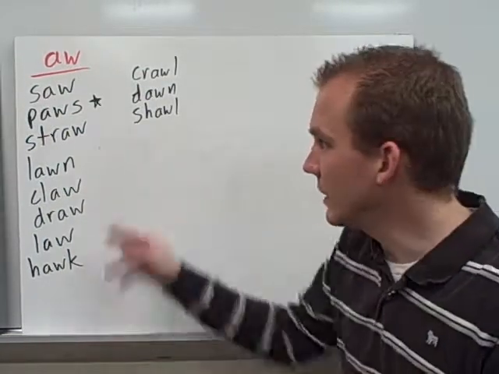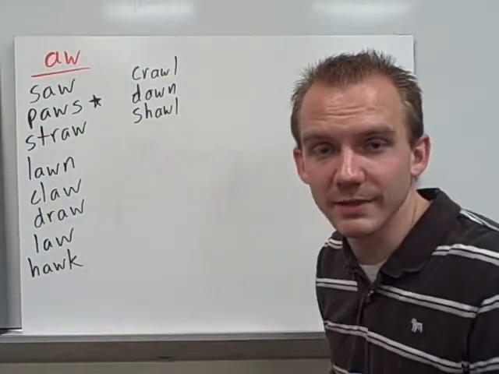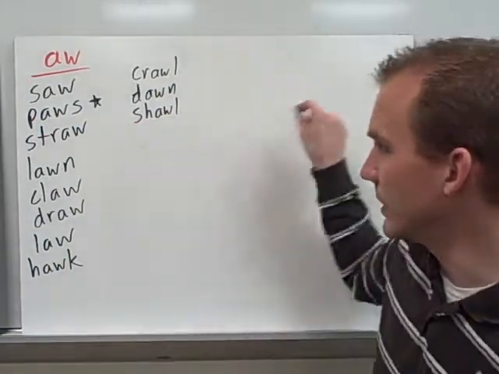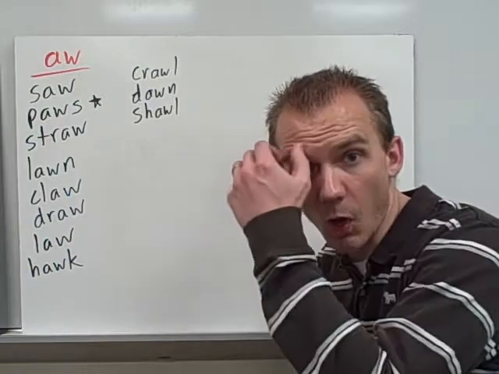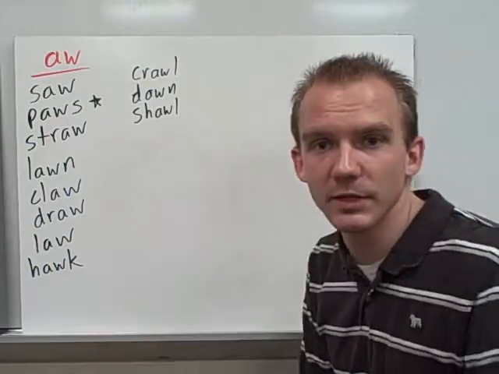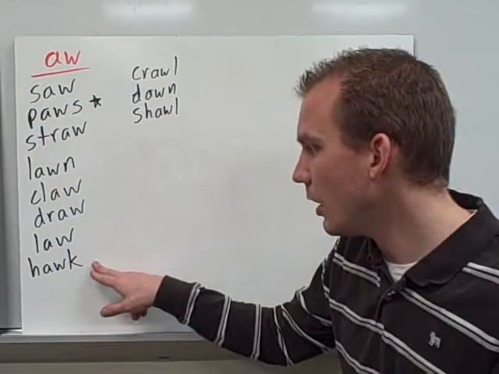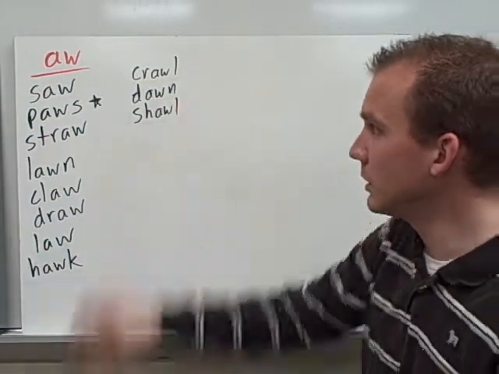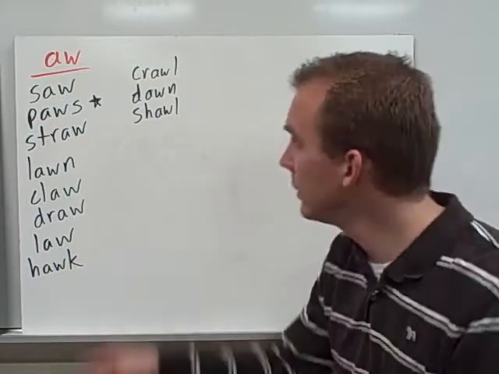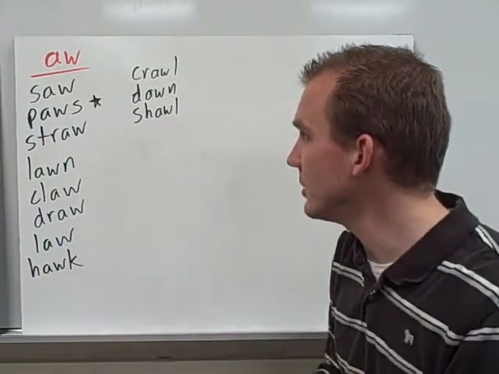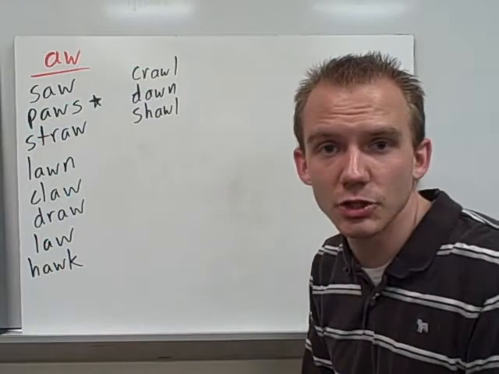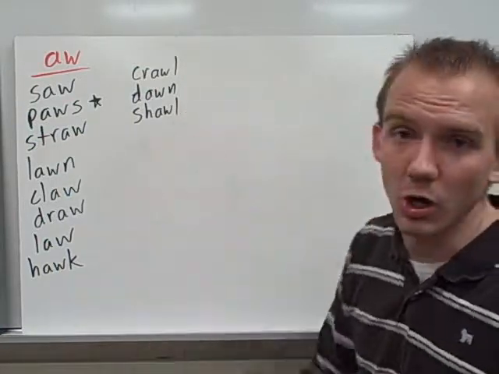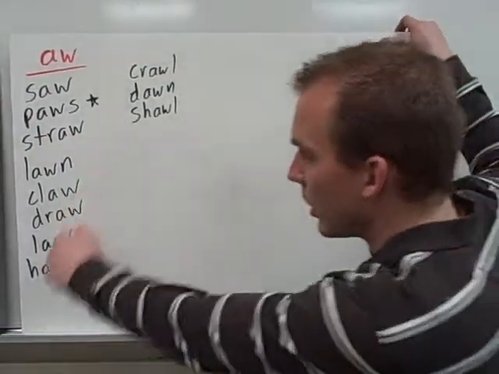Claw is kind of like a paw. Some animals have a claw instead of a paw. Draw is when you draw something, it might draw on the board. Law is a rule or something passed by a government, a law. Hawk is a type of bird. Crawl, usually babies crawl on the floor. Dawn is when the sun first comes up. And shawl is like a scarf that usually women might wear. A shawl.